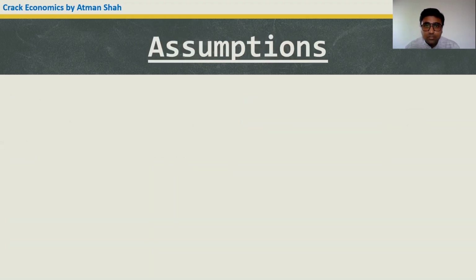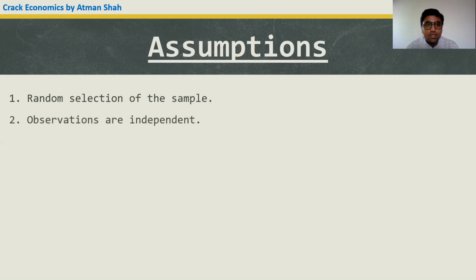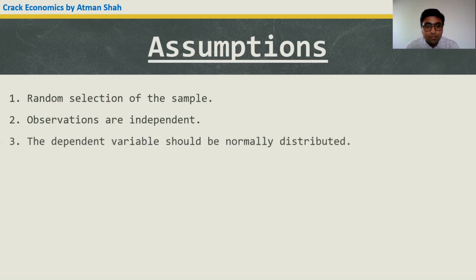What are the assumptions of this test? If all these assumptions are satisfied, we can use one-way ANOVA. The first assumption is random selection of the sample. The sample is collected randomly from the population. Second, observations are independent, which says that the selection of one observation does not affect the selection of other observations in the population. Third, the dependent variable should be normally distributed.